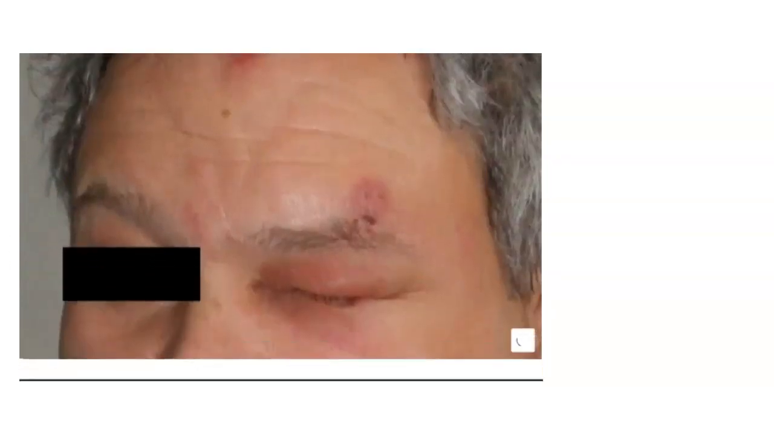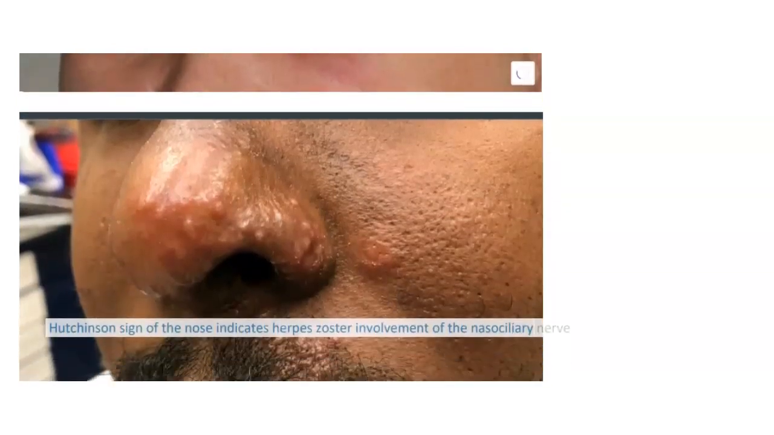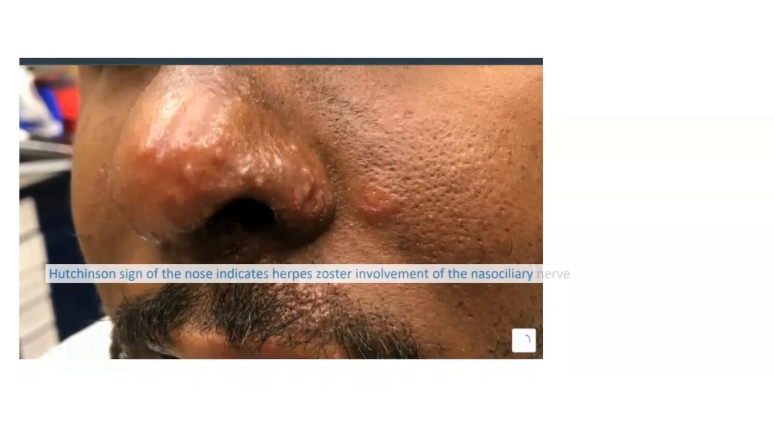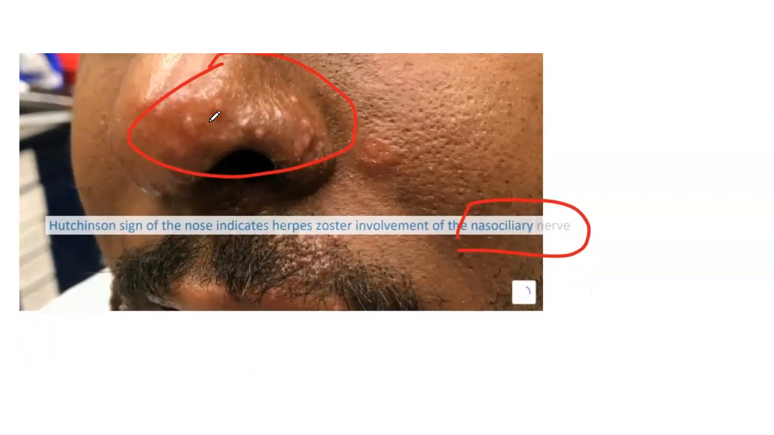And this is the image showing the eye involvement, known as herpes zoster ophthalmicus. And this is the Hutchinson sign, which is the involvement of the nasociliary nerve. And these are the lesions present on the tip of the nose. So that's all about shingles.